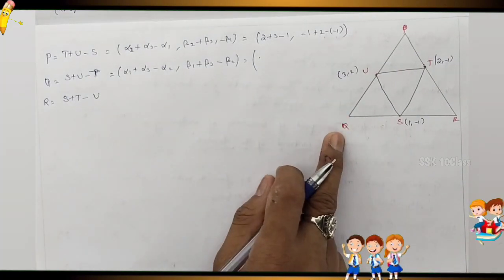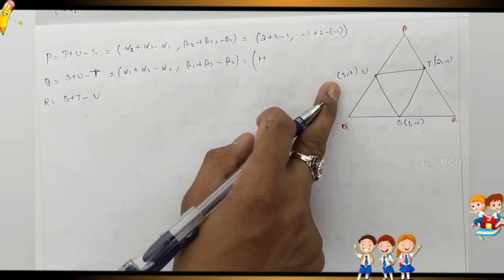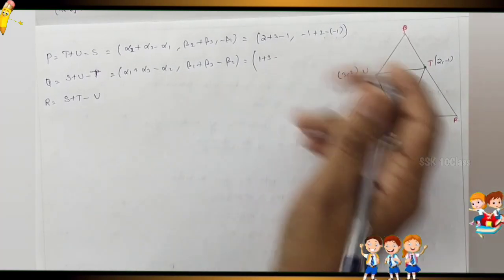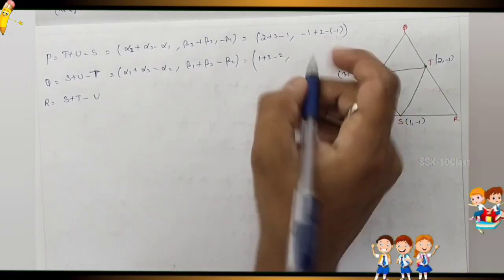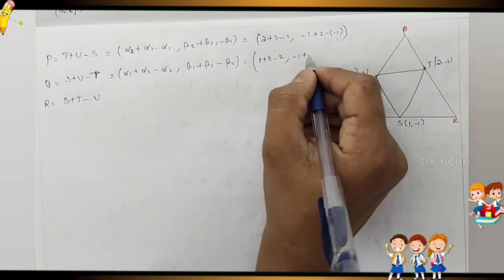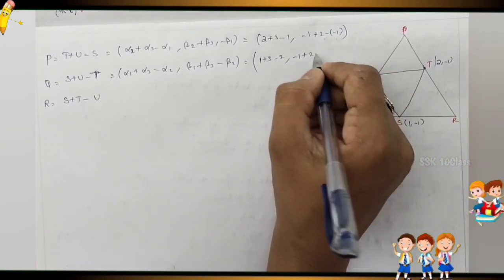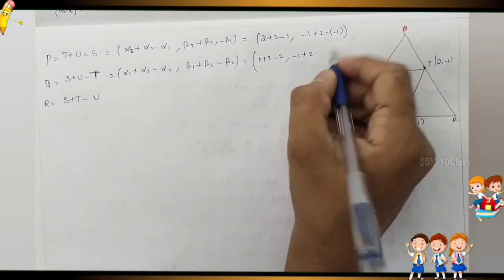Sorry, yes, Q. Now Q represents 1 plus 3 minus, x coordinate only. Next y again: minus 1 plus the y coordinate 2 here, minus of minus 1.